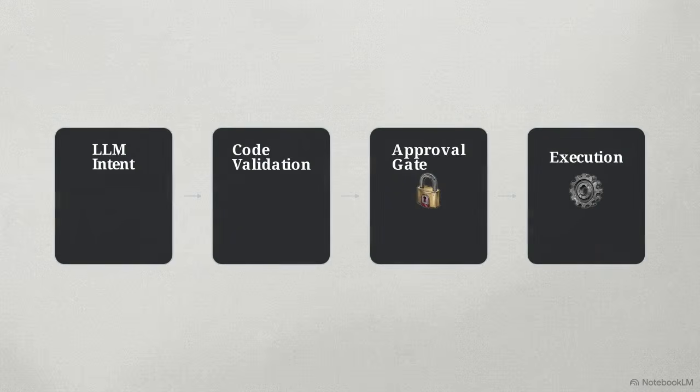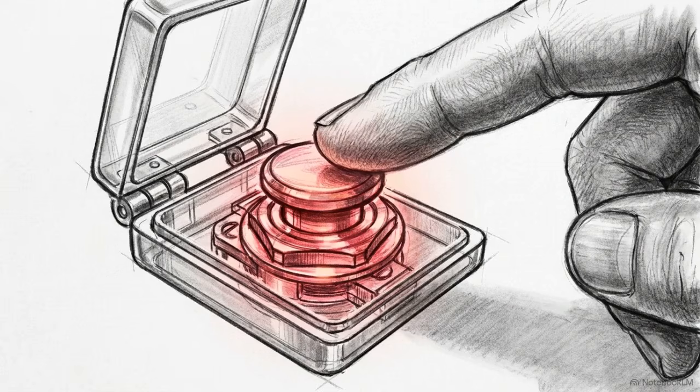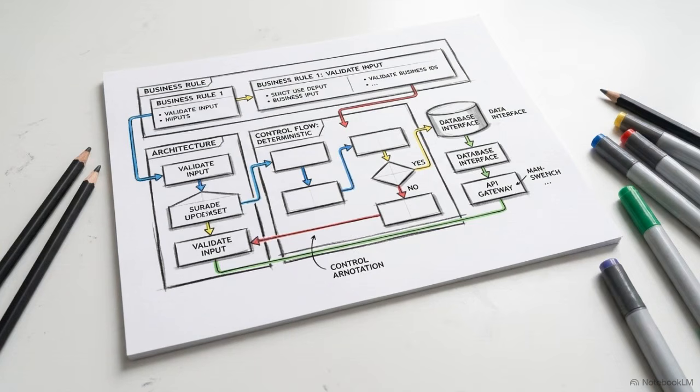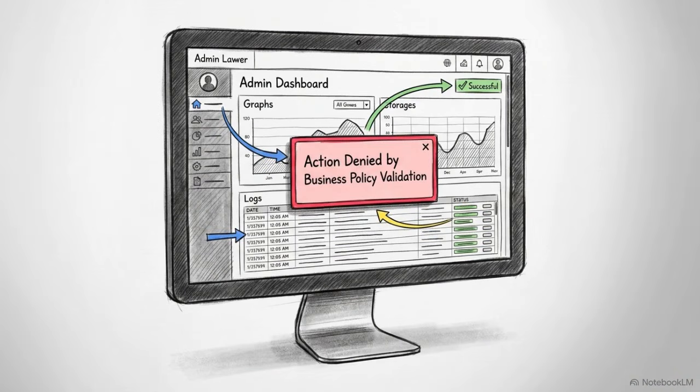This flowchart demonstrates deterministic validation gates. Consider an appointment cancellation. The language model might correctly classify the intent, but independent code must verify the user's ownership of that record and check business policy rules before the workflow advances to actual execution. Any action that deletes data, issues refunds, or modifies infrastructure demands a human-in-the-loop approval gate. The model suggests the action, the human authorizes it. A safe production agent is entirely subservient to the deterministic business rules codified in this orchestration layer. The software holds the ultimate authority, not the model.